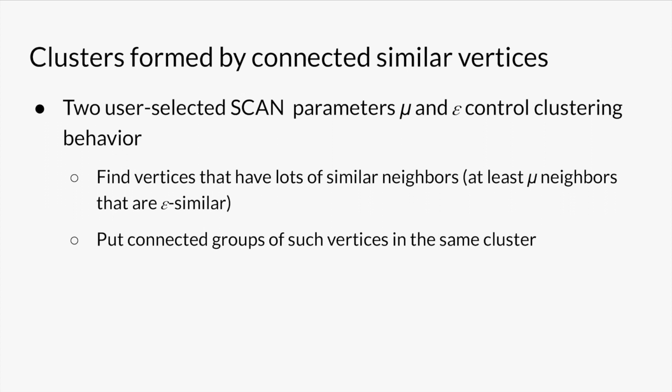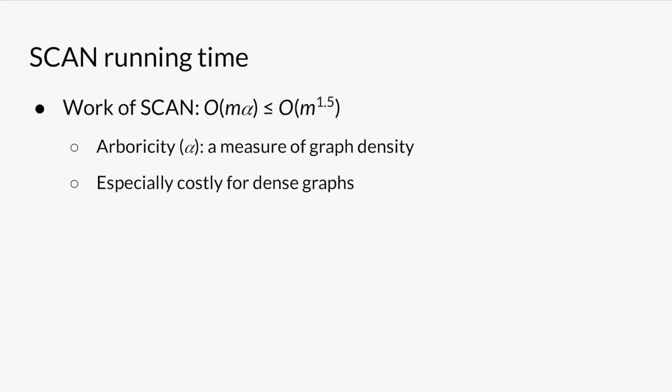That's a quick summary of how SCAN works. More precise details are in our paper or the original paper on SCAN. For the running time of SCAN, here we use m to denote the number of edges in the input graph, and we use alpha to denote the input graph's arboricity, a measure of the graph's density. The work of the original sequential SCAN algorithm just described is O of m times the arboricity, which is upper bounded by m to the 1.5.